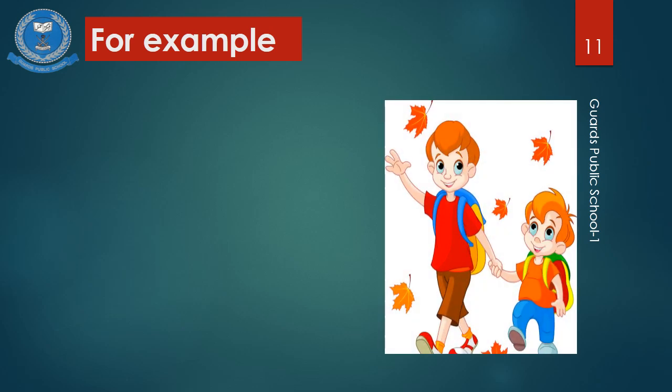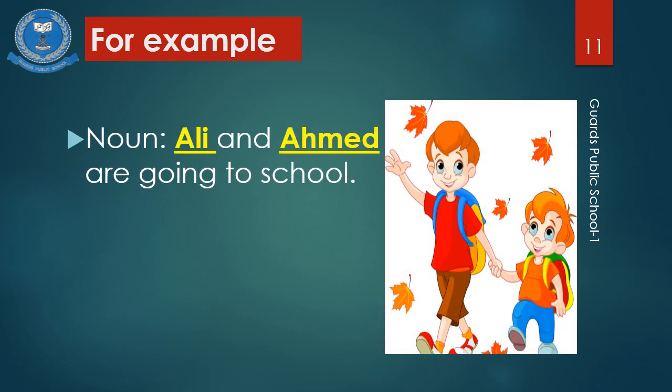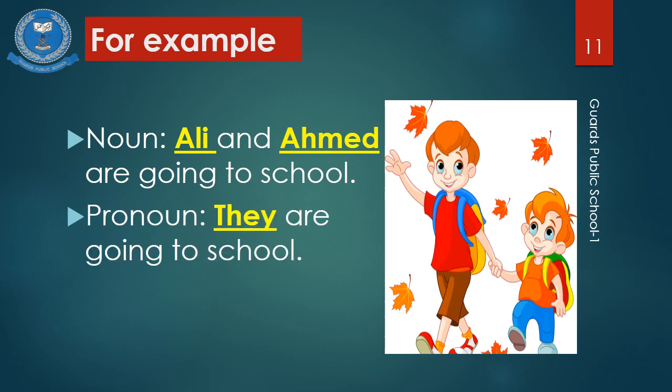Another example of subject pronoun. For example, in a noun sentence, we say Ali and Ahmad are going to school. We are using the names of the boys, Ali and Ahmad. But to use it as a subject pronoun, we will replace Ali and Ahmad with they, because they are more than two boys.